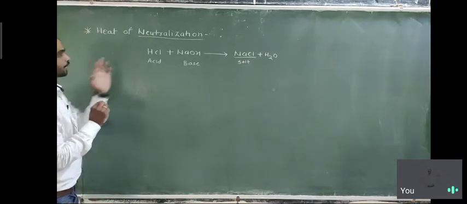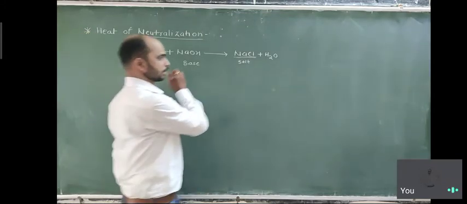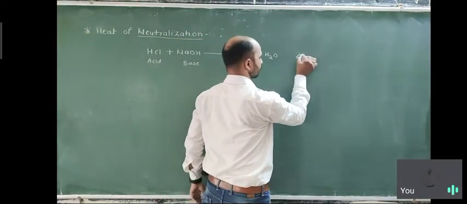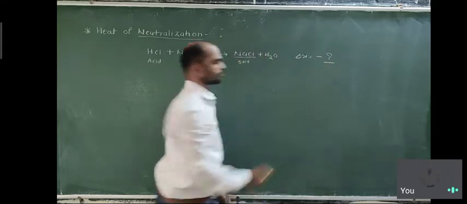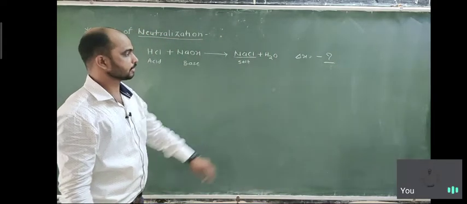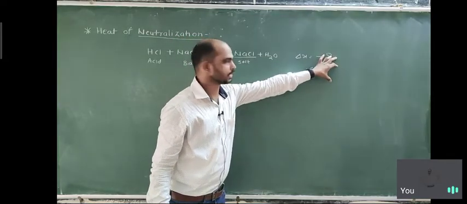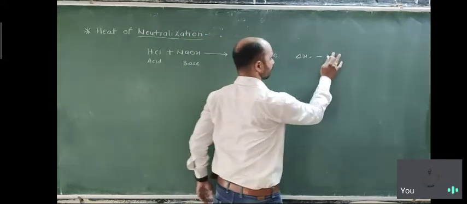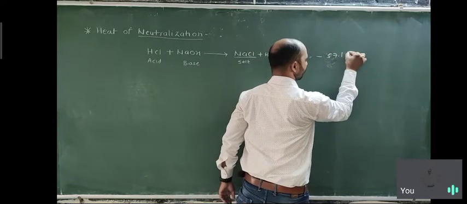So what is the heat of neutralization? When this neutralization reaction takes place, there is a change in energy. There is a minus sign, which means heat is released, some amount of heat. For the given reaction the heat released is 57.1 kilojoule.